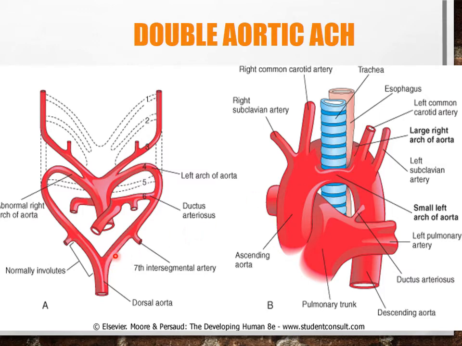As you know, there is shortening of the blood vessels, and then they are going to shift higher up as the heart is going to relocate into the thoracic cavity. So this is the left-sided seventh intersegmental artery forming the left subclavian artery, which, due to shortening of these blood vessels, is going to move up, closer to the left common carotid artery.